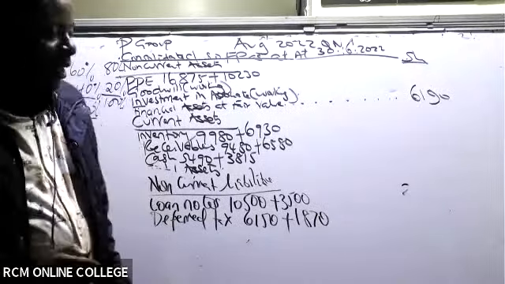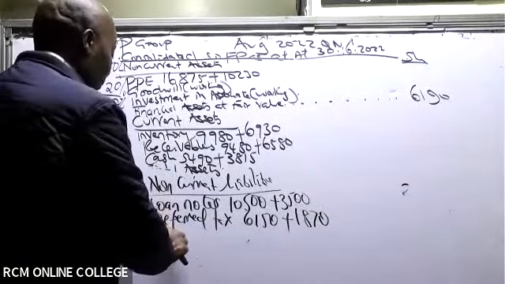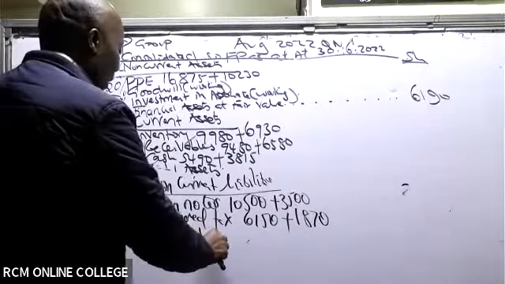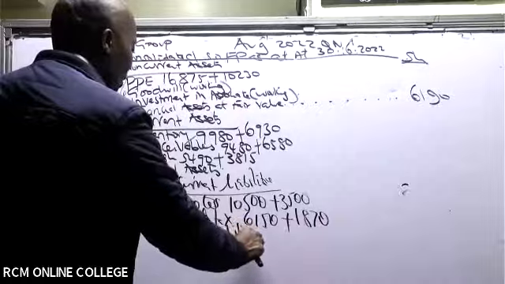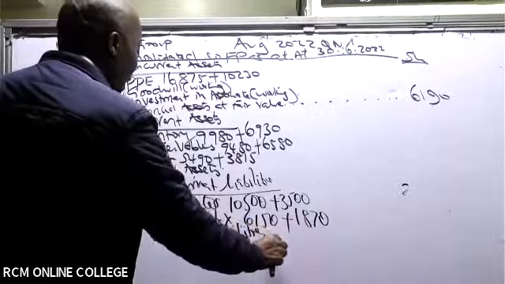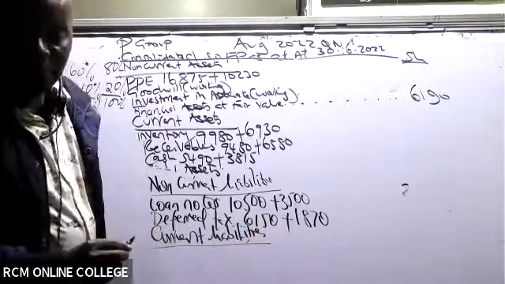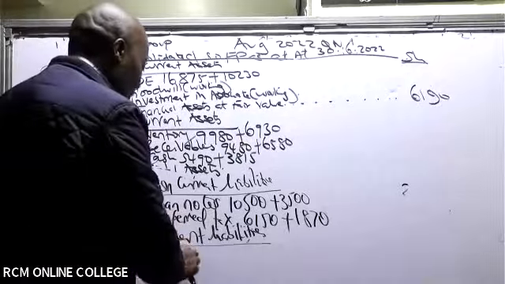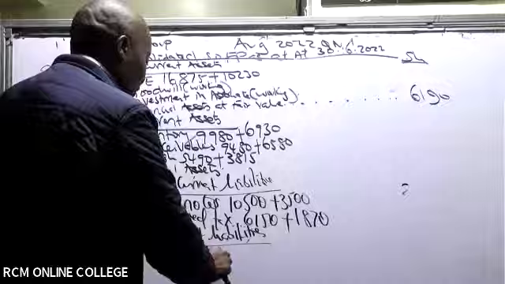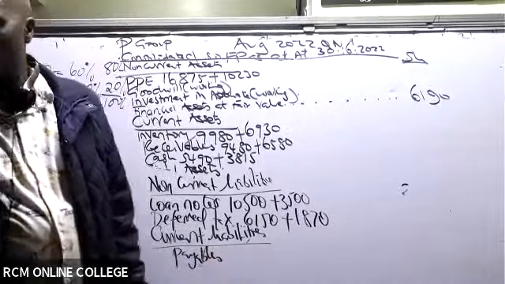So write there current liabilities. Current liabilities, what do we have there? I can see payables. What figures do we have there?